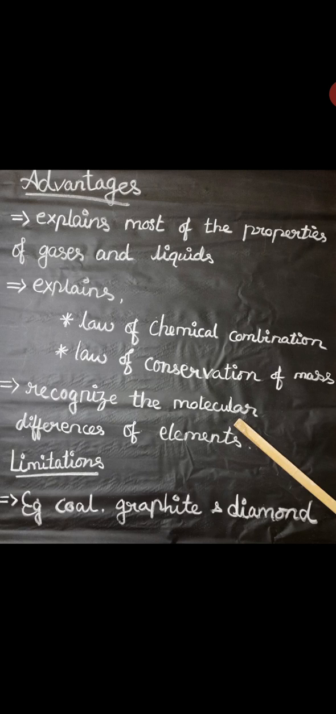Next, a substance that is made up of the same kind of atoms may have different properties. For example, coal, graphite and diamond. These are made up of carbon atoms but they differ in their properties. So these are the limitations of Dalton's atomic theory.